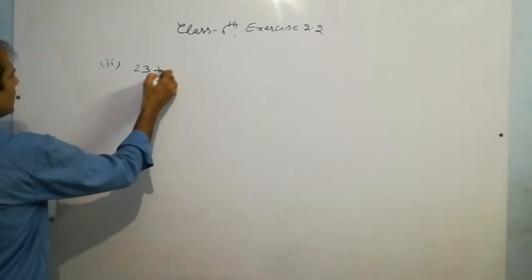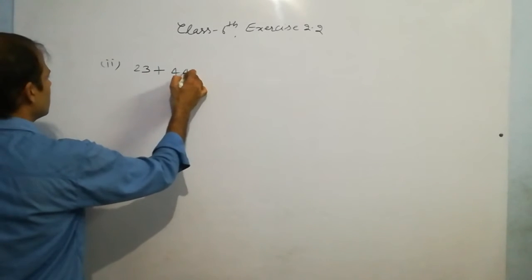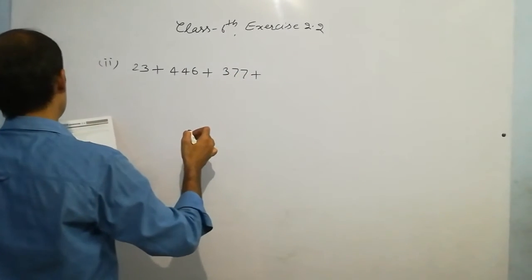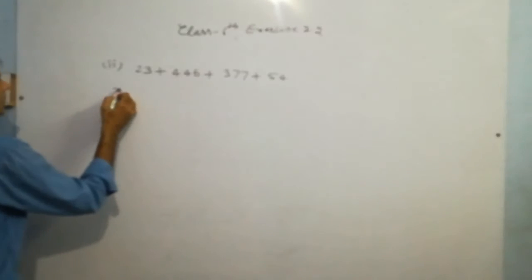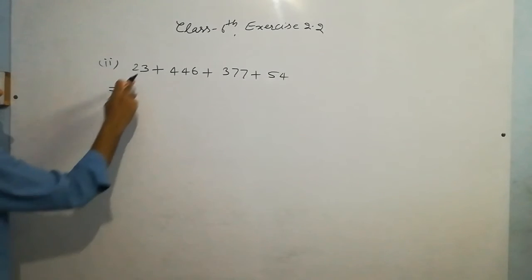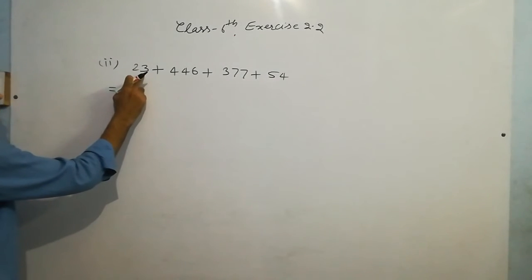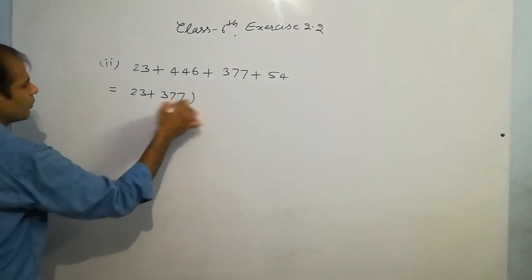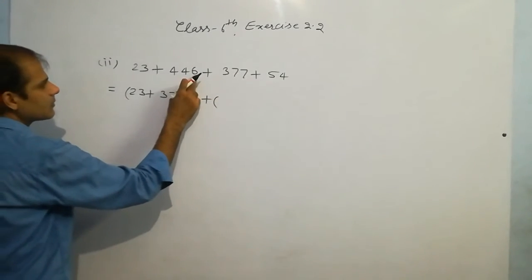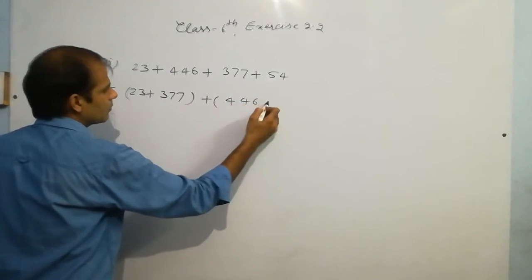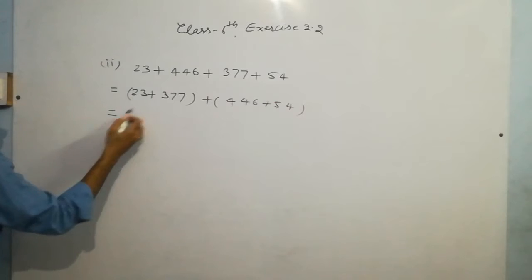Second part is 23 plus 446 plus 377 plus 54. Listen carefully, focus at the board. This is 3, so you have to find 7 because 3 plus 7 is 10. So you have to find 7. Where? 7 is coming here at the ones position. So you will regroup in this way, and it is 6. You have to find 4 at one's place. Here it is. So you have to regroup in this way.